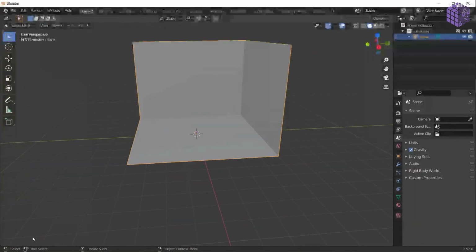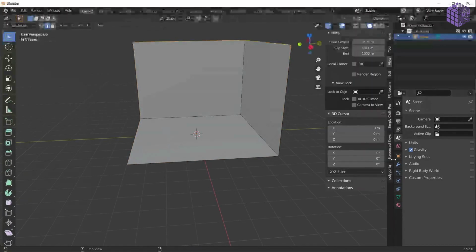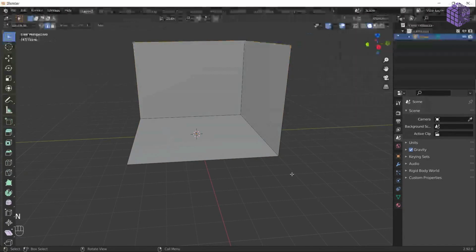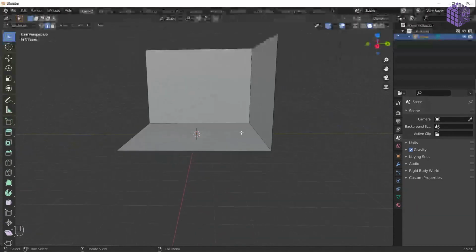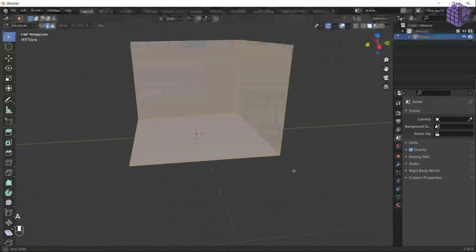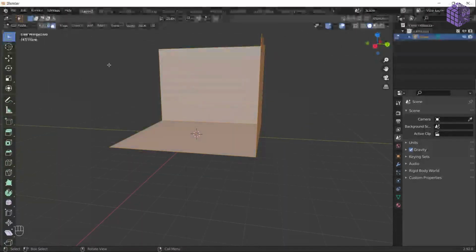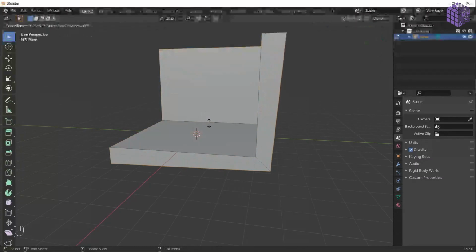For that, you have to press Tab to get into the mode. Let's press A, which is going to select everything in our scene, then right-click and select face from here. So we are only going to interfere with the face and extrude along the normals.